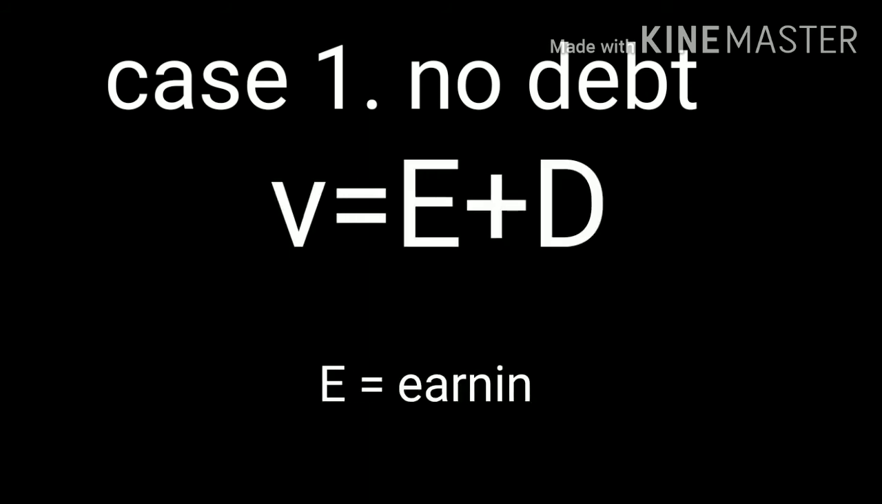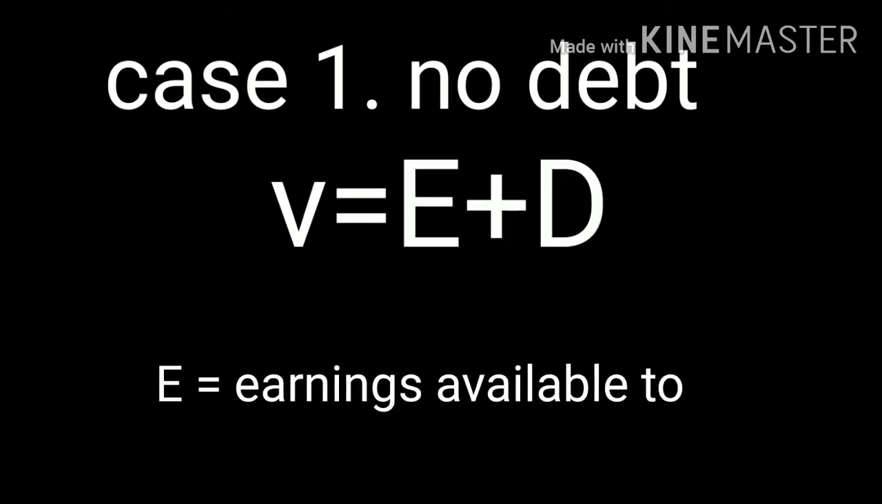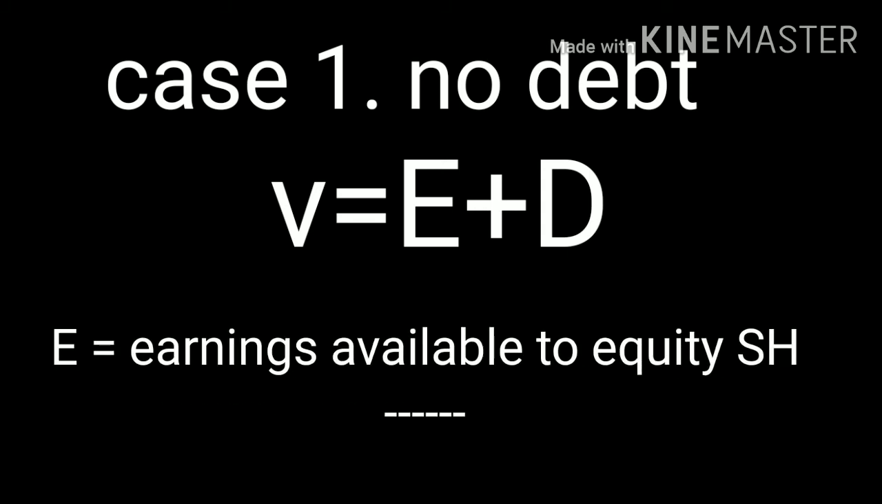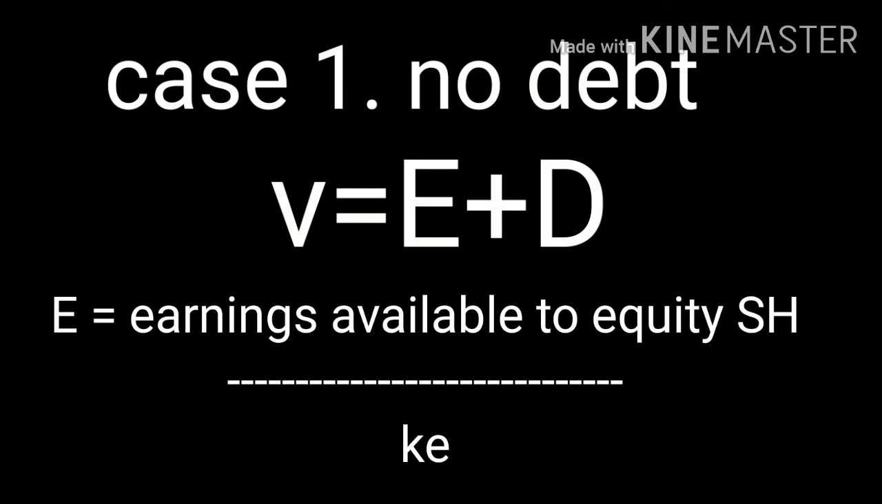So first case, no debt situation. Value is equal to E plus D. E means market value of equity and D means market value of debt. So here E is not given in our question. We want to find out E. Formula for calculating E is earnings available to equity shareholders divided by equity capitalization rate.